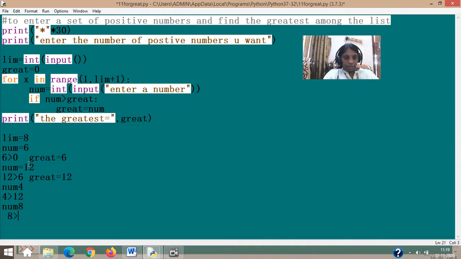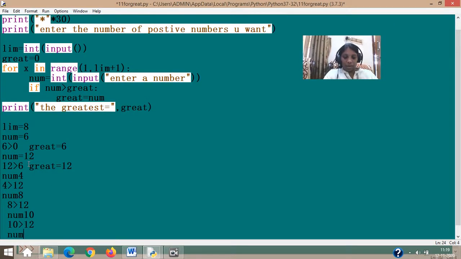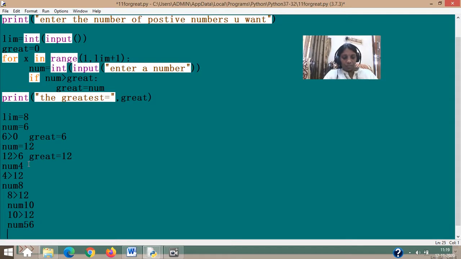Is 8 greater than 12? Nothing happened because the condition is not satisfied. Let's imagine this time I entered 10, and again I'm checking 10 greater than 12. Nothing happened. Then again I'm checking, and this time I'm entering 56. 56 is greater than 12, so this time great will change to 56.